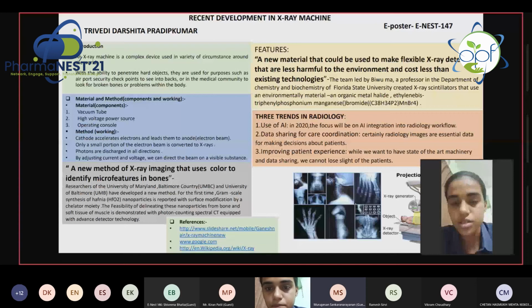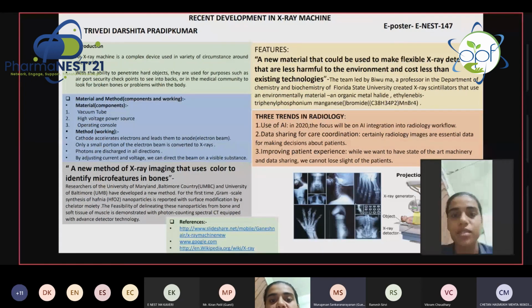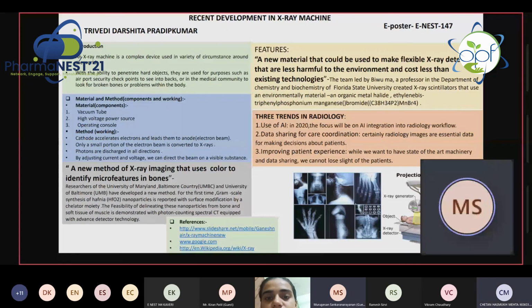Can you tell me what is the wavelength and energy of X-rays? Basically, first let me know what is meant by X-ray. What are these X-rays? X-rays are nothing but a type of electromagnetic radiation, EMR. So what is the wavelength and what is the energy of X-rays?